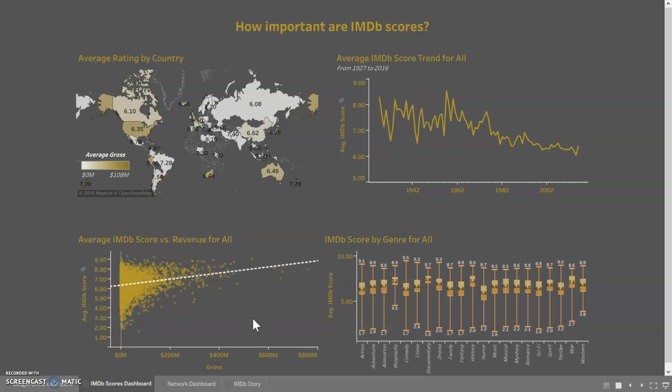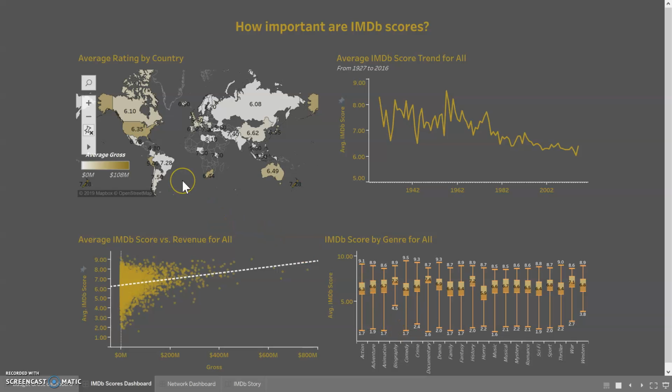We can see that there's somewhat of a positive relationship between these two, indicating that a movie with a higher gross is probably more likely to have a higher IMDb score as well. And then if we go over to the bottom right-hand corner, we have a box plot that indicates the distribution within each genre for IMDb scores. So we have a max score, a median score, and then a min score as well. So you can see the distribution within each genre for IMDb scores.